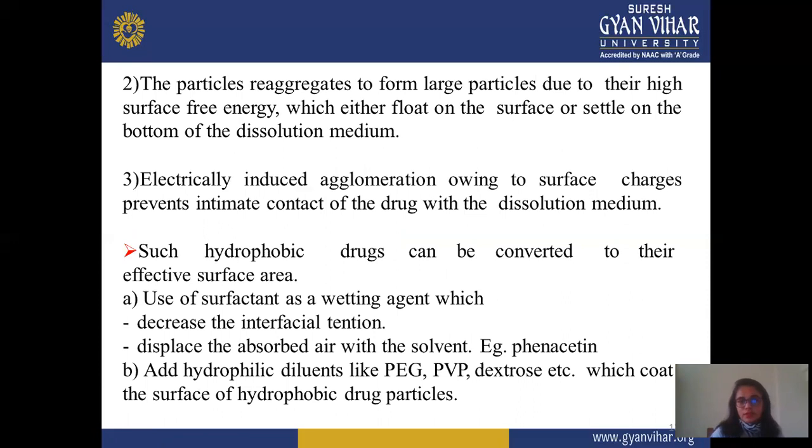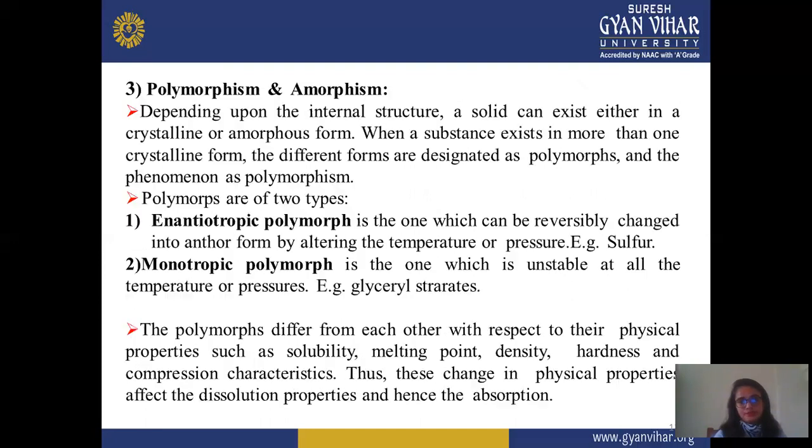Such hydrophobic drugs can be converted to an effective surface area. You may use a surfactant as a wetting agent to decrease interfacial tension and decrease adsorbed air on the solvent. Example is phenacetin. Solvents like PG, PVP, dextrose coat the surface of the hydrophobic drug. Hence, you can also enhance solubility with the help of certain techniques or surfactants. When you use a surfactant, it shows more or good solubility.